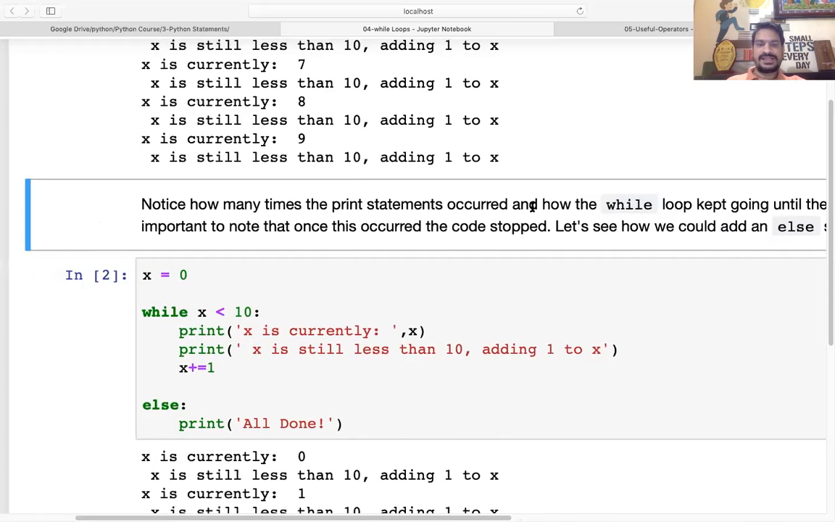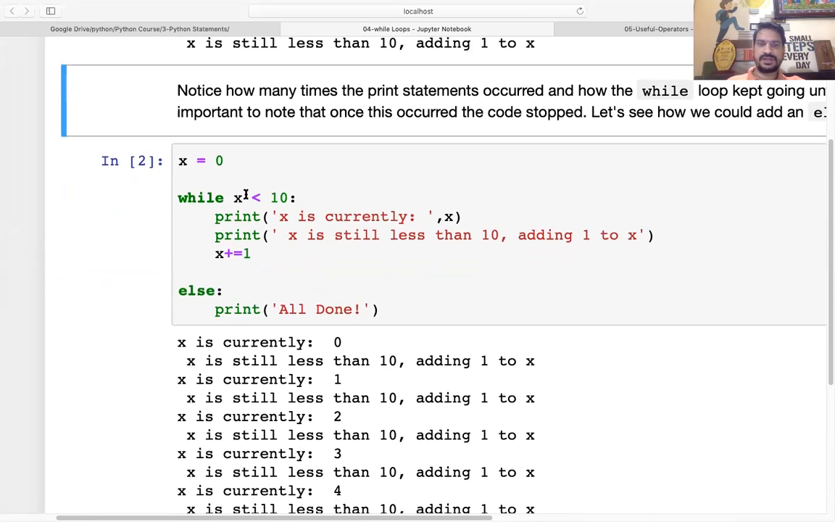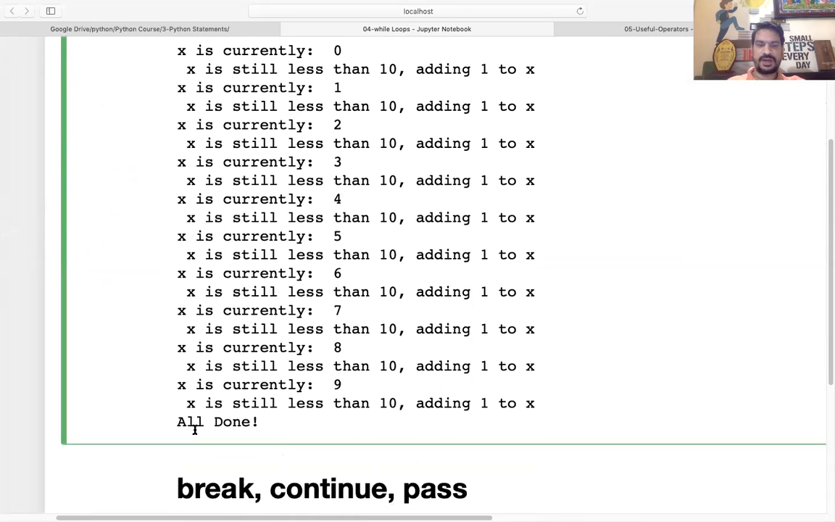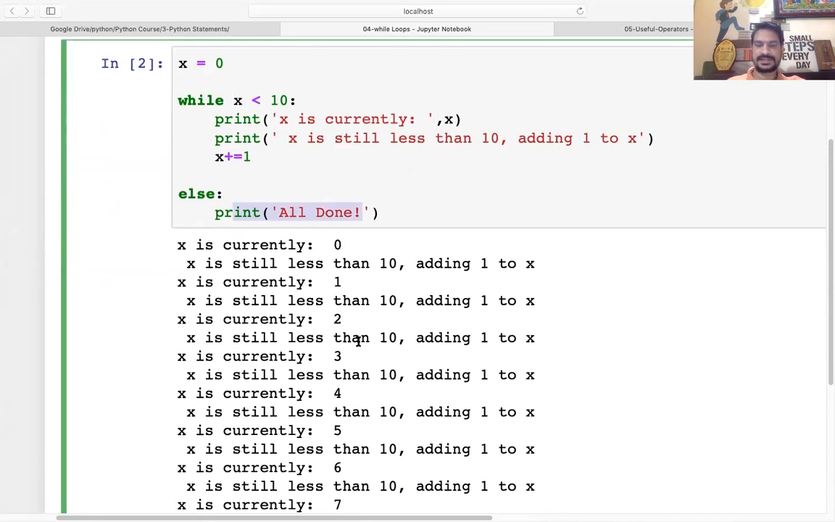Let's see how this else statement is going to work. Let's say we have an else statement in the previous example. So here, this is the previous example, and after that we have used one else statement. So it is going to print 0 to 9, means 10 times, and after that it is going to print all done, because once this condition doesn't satisfy, it will go to the else part and print it. So if you have any code like this, you can use this while and else, right?